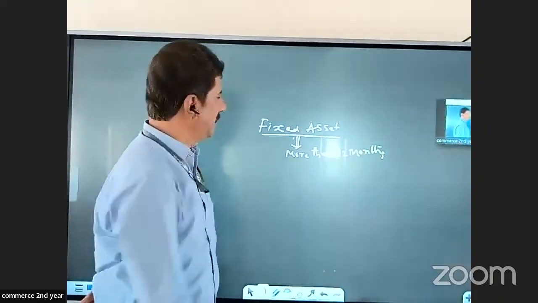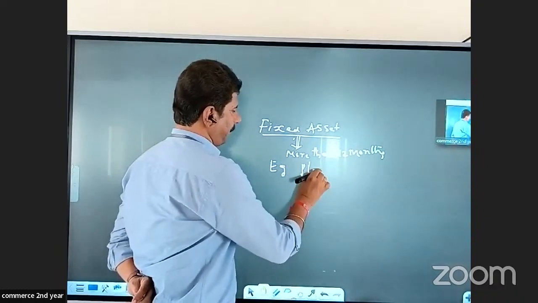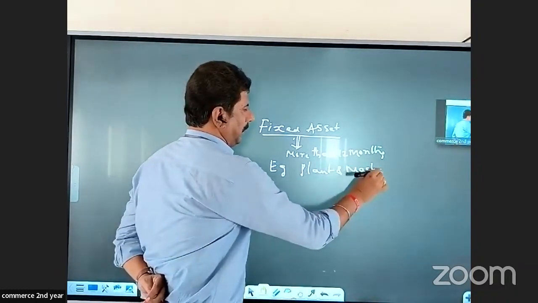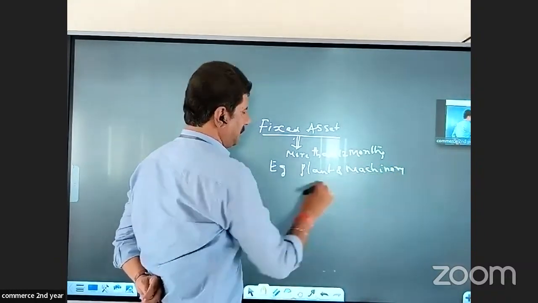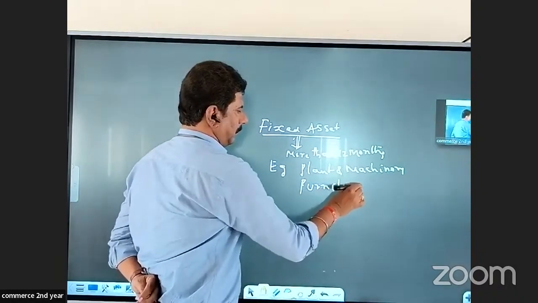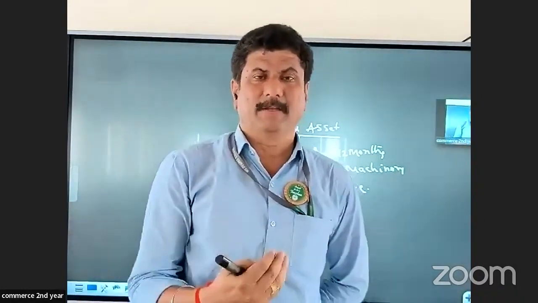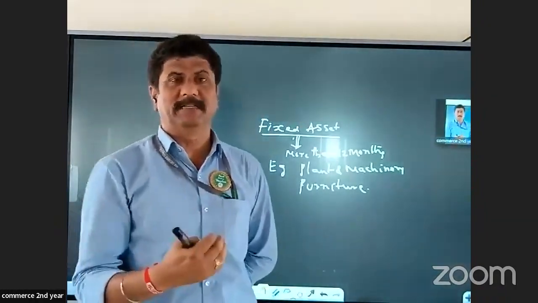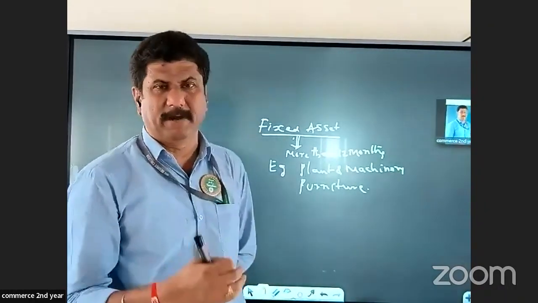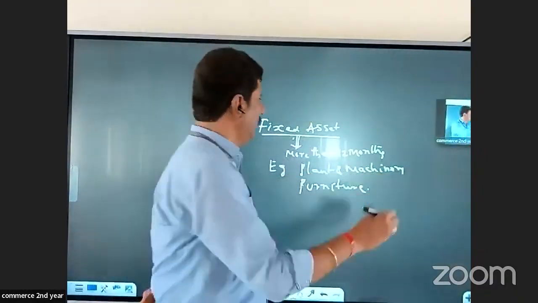And these fixed assets, let's just say, for example, plant and machinery, or let us say furniture. These are the assets which, when used in the business, do get depleted or decrease in the basic value because of certain reasons like wear and tear, economic reasons, or affliction of time like that.